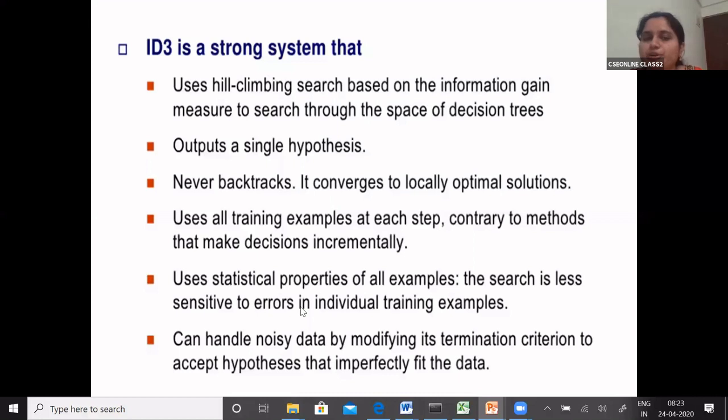But in order to make data ready for ID3, you can use a statistical measure called the chi-square test in order to make data less sensitive to individual training examples. And noisy data can be modified if the termination criteria accept the hypothesis. You can simply neglect those particular tuples.